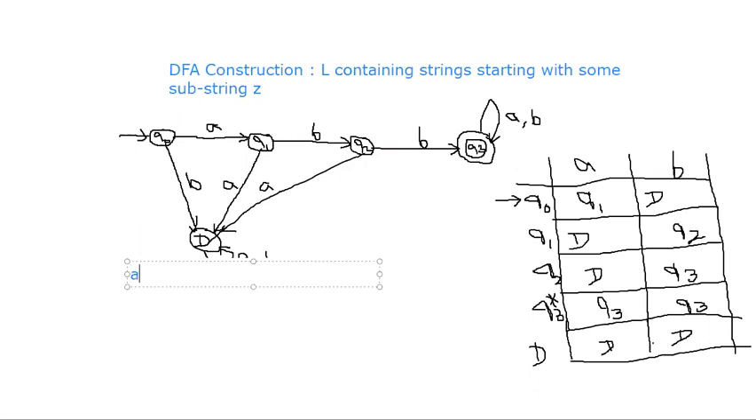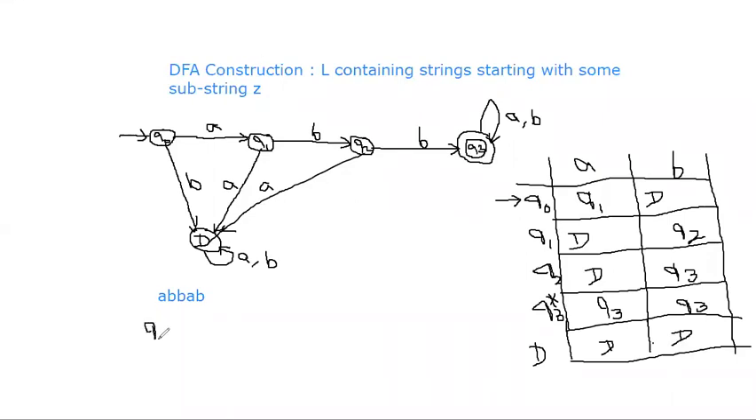Suppose the string is ABB. If you want to check whether ABB is acceptable or not, I will show you. ABB, I'll show you now. Q naught on A.